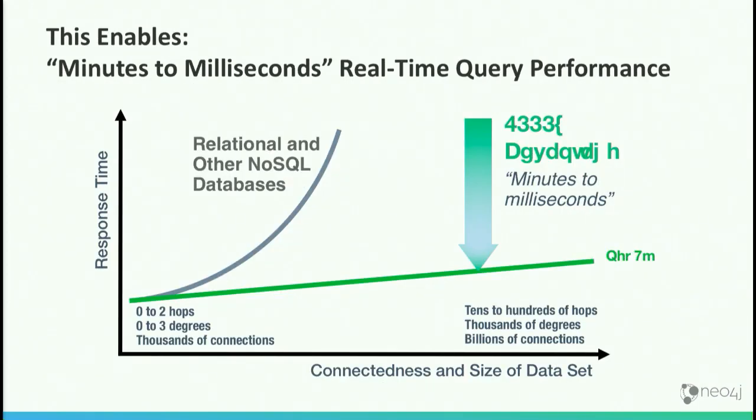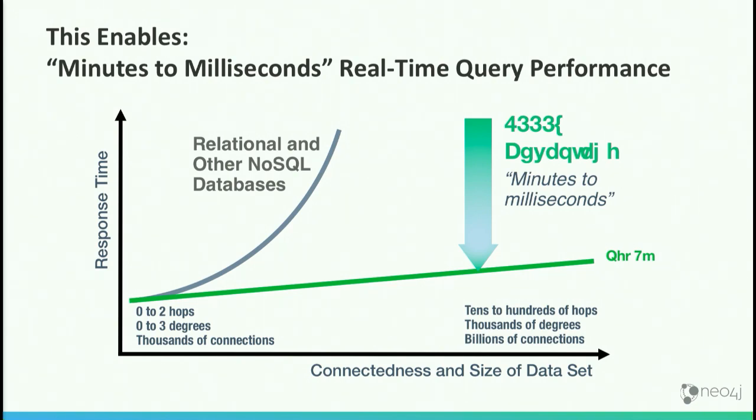And if you look at this, the impact to query response time, a good mental model for you to walk away with is, as the connectedness of a data set, I use the term density of the graph, gets higher, and as the size of the data set grows. I don't know what happened to that on the right. That's weird.